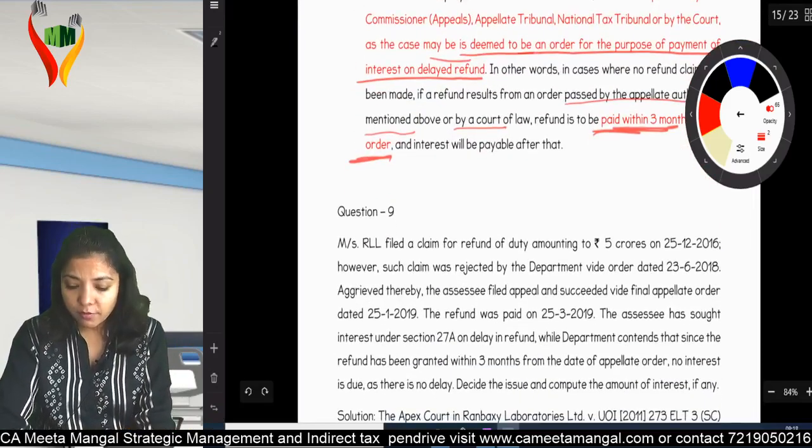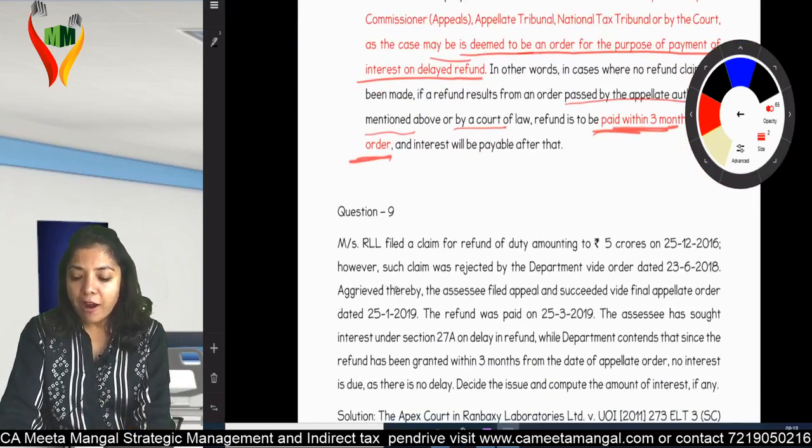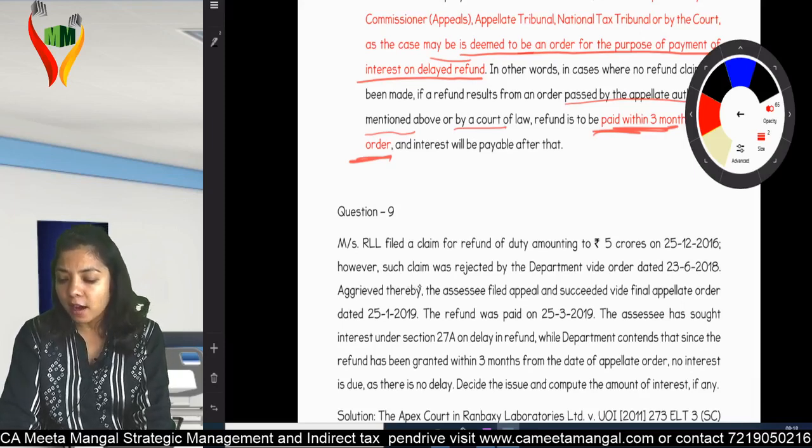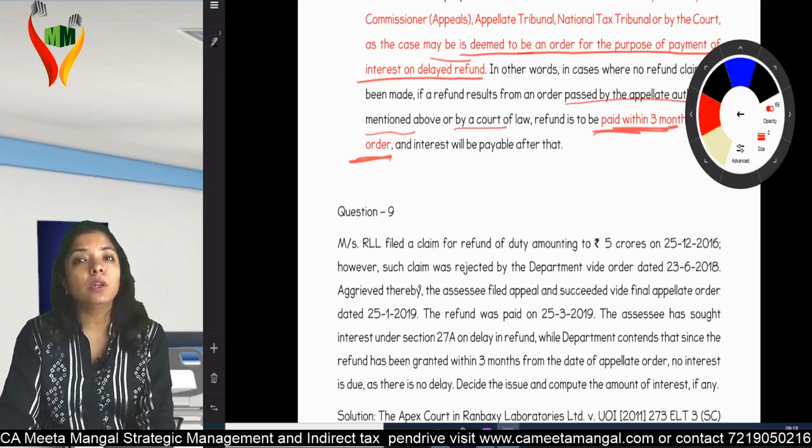So let's see the question. Mrs. RLL filed a claim for refund of duty amounting to rupees 5 crore on 25th of December 2016.